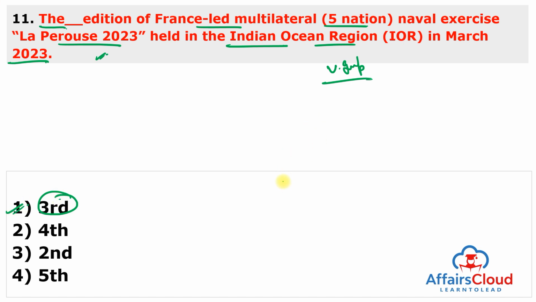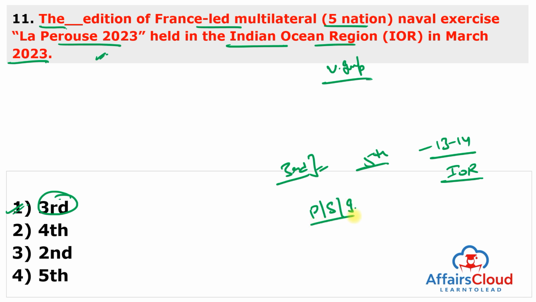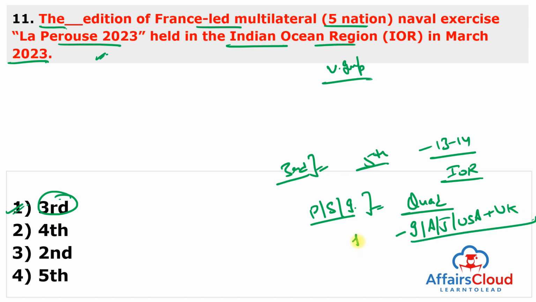So, exercise La Perouse 2023, the third edition of the France-led multilateral five-nation naval exercise, was held between 13th to 14th of March 2023 in the Indian Ocean region. La Perouse 2023 witnessed the participation of personnel, ships and integral helicopters of the navies of Quad countries also. Quad countries means India, Australia, Japan and the United States of America, plus UK. So, this is a five-nation exercise which was led by France. The indigenously built guided missile frigate INS Sahyadri and fleet tanker INS Jyoti participated in this exercise.